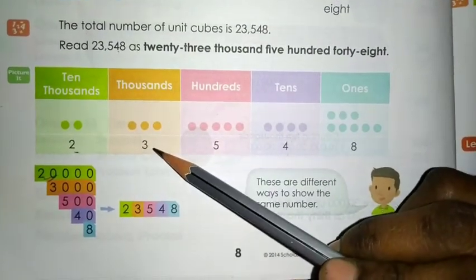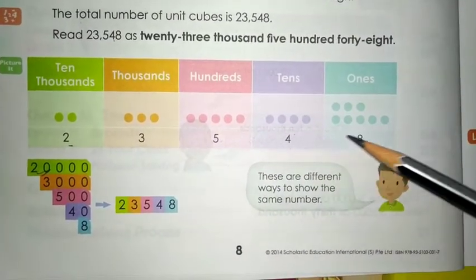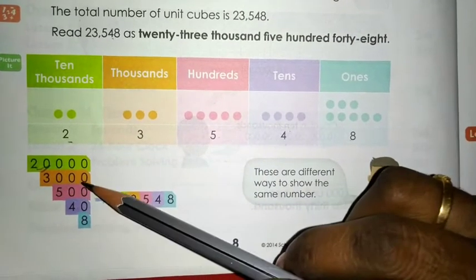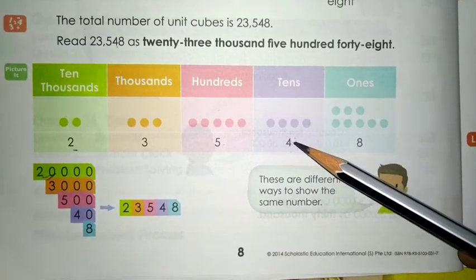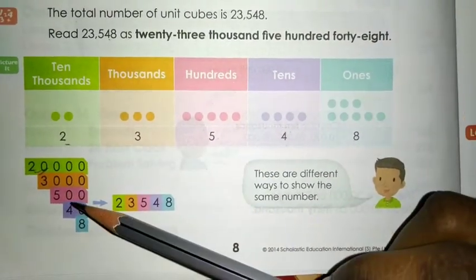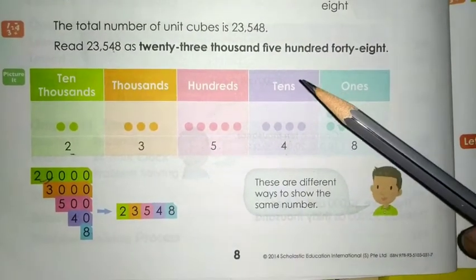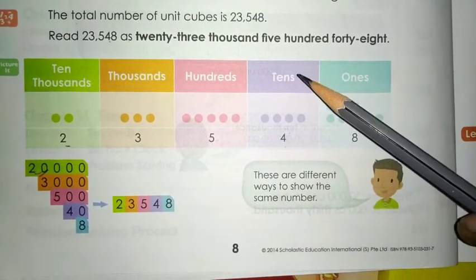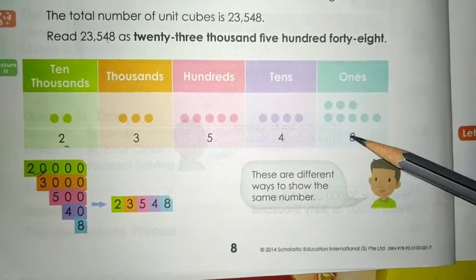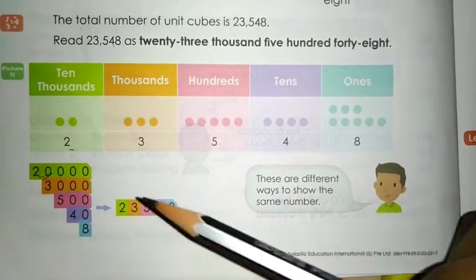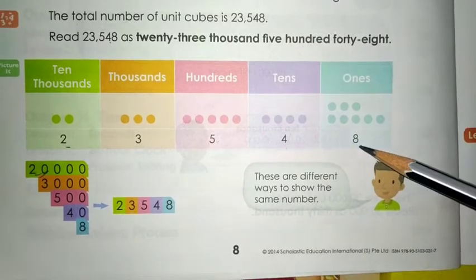Then if you want to write 3,000, you have to write 0 under hundreds, tens and ones place. So it makes 3,000. Same as for 500, you have to write 0 under tens and ones place. Then we will get 500. If you want to consider 4 tens, that means 40, you have to write 0 under ones place, which means 40. In ones place, as usual, you write the single digit number 8.